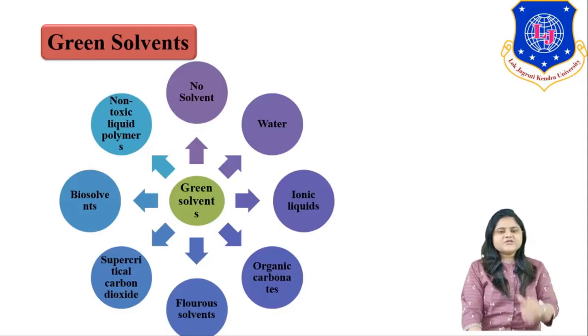So we have these kinds of green solvents. All the solvents we will discuss in detail. The first kind of green solvent is no solvent, then water, ionic liquid. Ionic liquid means salts having a very low boiling point. Organic carbonates, fluorous solvents, supercritical carbon dioxide as well as supercritical water, biosolvents and non-toxic liquid polymers, right? Out of these, today we'll see the no solvent and properties of water in this session.